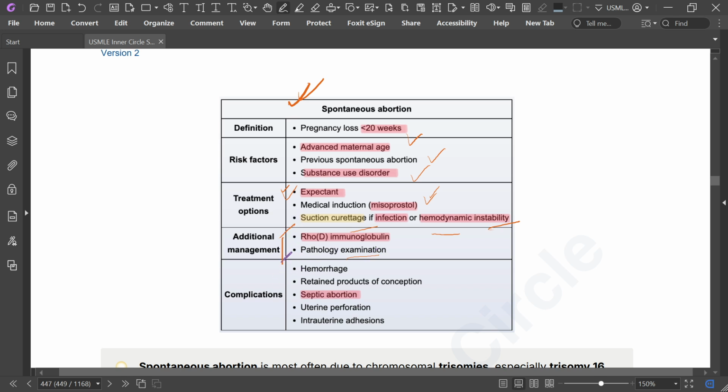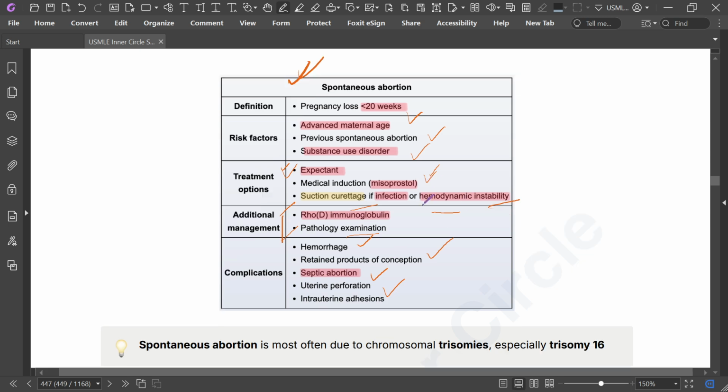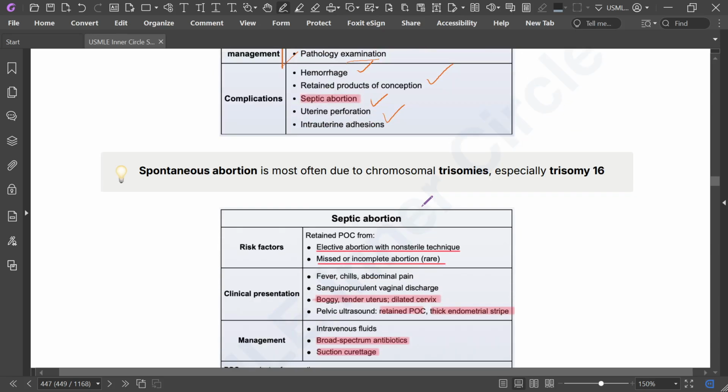Complications are hemorrhage, retained products of conception, septic abortion, uterine perforation, and intrauterine adhesions. Spontaneous abortion can cause septic abortion. Misoprostol is used for medical induction. Spontaneous abortion is often associated with chromosomal trisomies like trisomy 16.